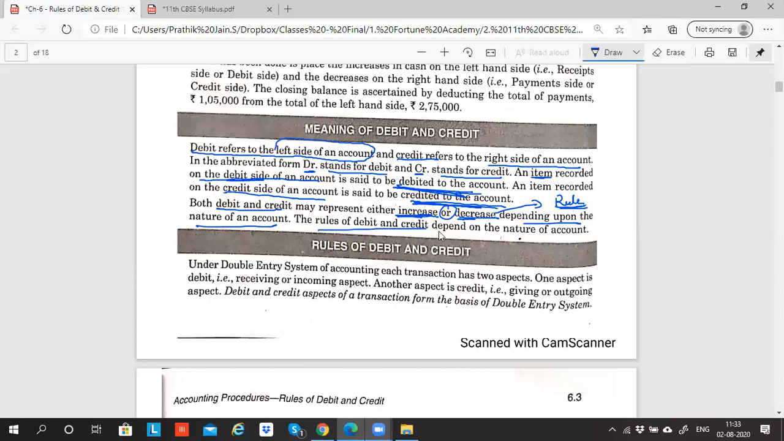The rule of debit and credit depends on the nature of the account. So this is what we are going to study in the rule. Which rule, which nature are they talking about? We'll study in detail very shortly. So at this point, you have to be very clear with the first paragraph.